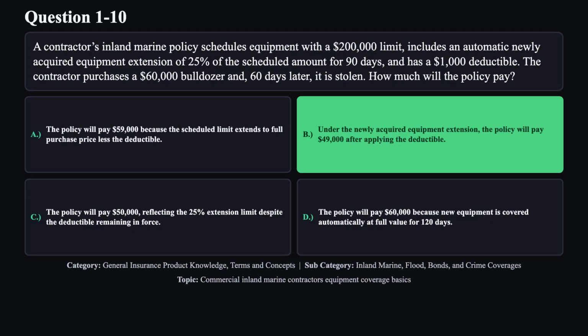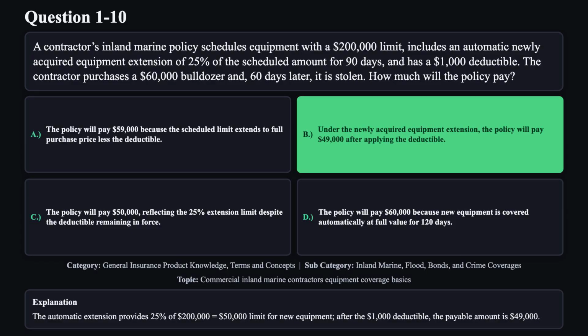The correct answer is B. The automatic extension provides 25% of $200,000 equals $50,000 limit for new equipment. After the $1,000 deductible, the payable amount is $49,000.